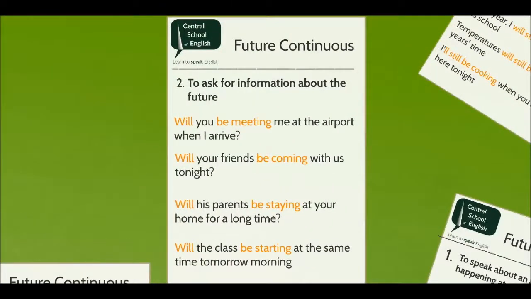In the interrogative form, we use the future continuous tense to ask politely for information about the future. For example, will you be meeting me at the airport when I arrive? Will your friends be coming with us tonight? Will his parents be staying at your home for a long time? Will the class be starting at the same time tomorrow morning?